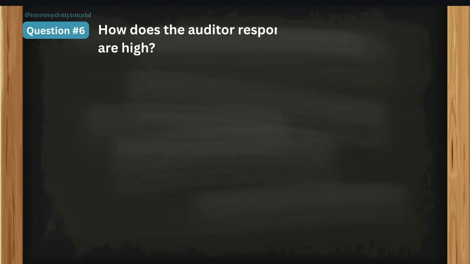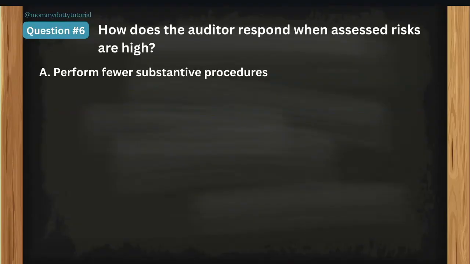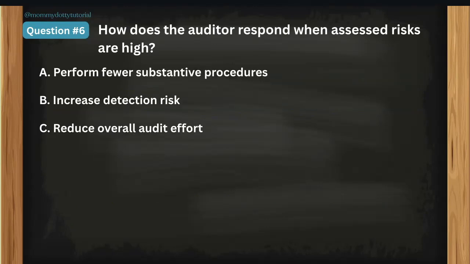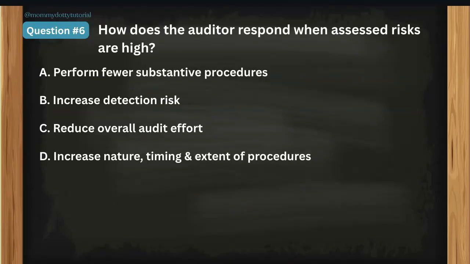Question number 6. How does the auditor respond when assessed risks are high? Letter A, perform fewer substantive procedures. Okay, letter B, increase detection risk. C, reduce overall audit effort. And letter D, increase nature, timing, and extent of procedures.